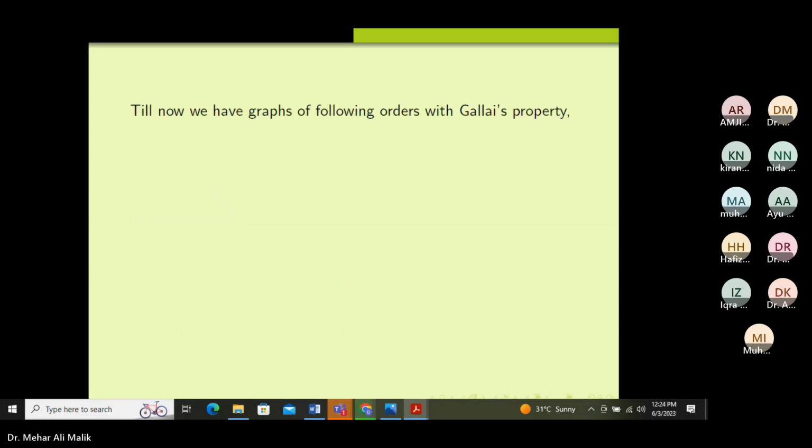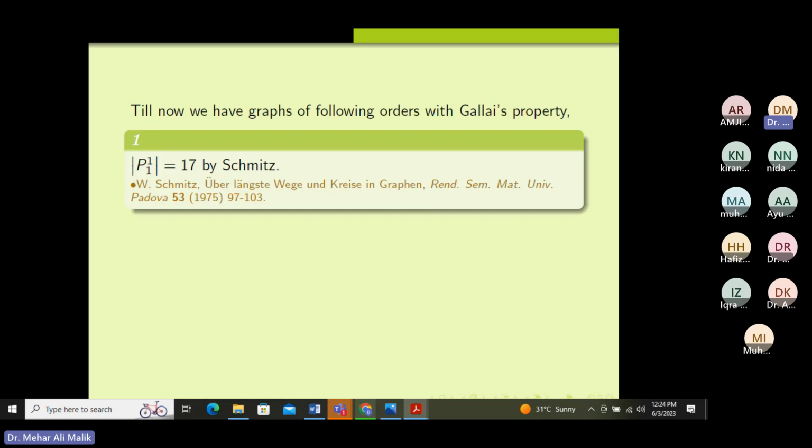Now, these are the smallest known examples so far. For planar graphs, we have a 1-connected graph avoiding 1 vertex. The order of that graph is 17.